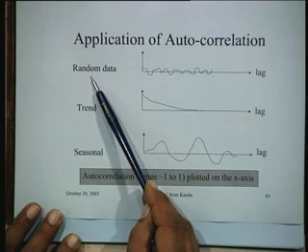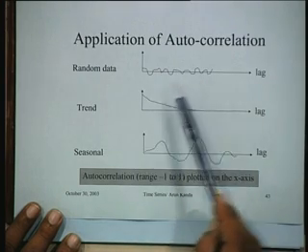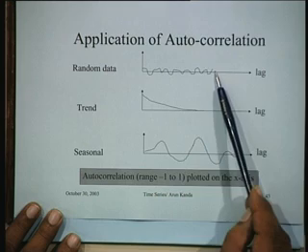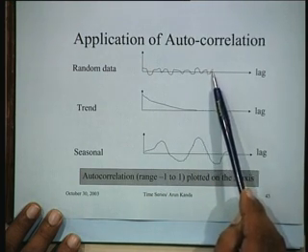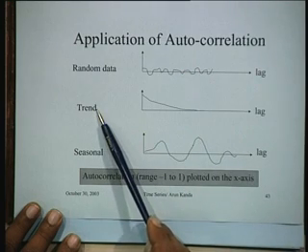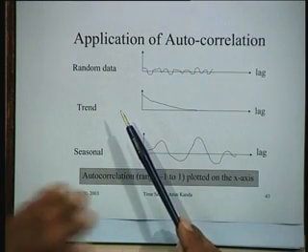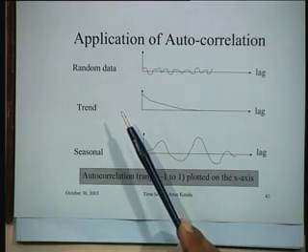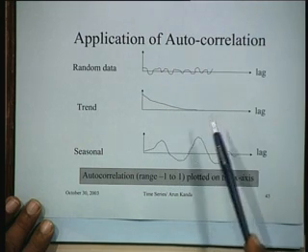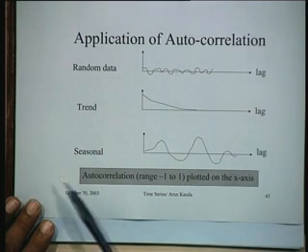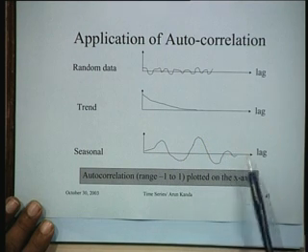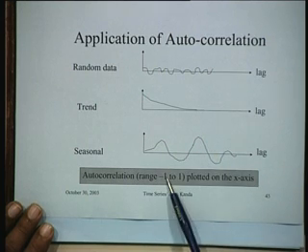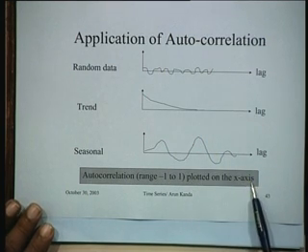So if it is random data, what is shown is that the autocorrelation coefficients generally tend to be small, going randomly up and down in the line. If there is a trend within the time series, then it is generally found that the autocorrelation coefficients tend to have this lag. If it's seasonal, the autocorrelations also show some kind of seasonality, and the autocorrelations are in the range of -1 to 1, which are plotted on the x-axis.